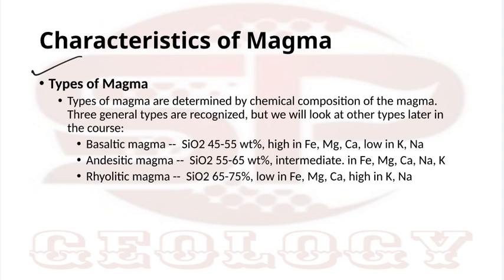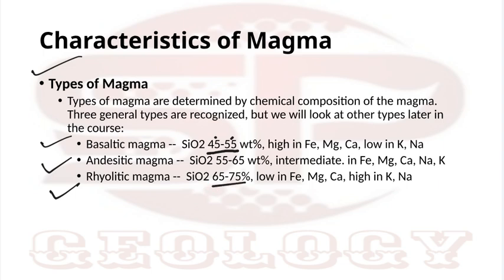There are three types of magma, and if you study lava too, there are three types. One is basaltic magma, then andesitic, and rhyolitic. Basaltic, intermediate, and acidic magma. Basaltic magma has a silica percentage of 45 to 55%. Intermediate has 55 to 65%, and rhyolitic magma has greater than 65%.